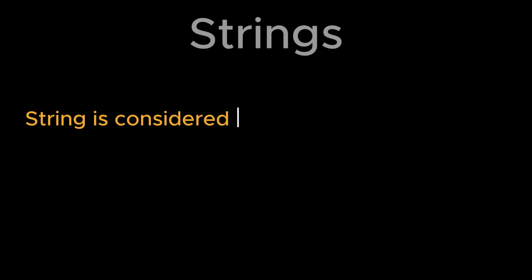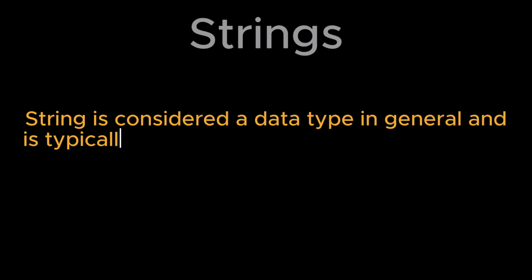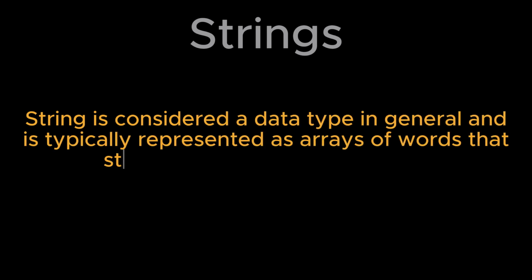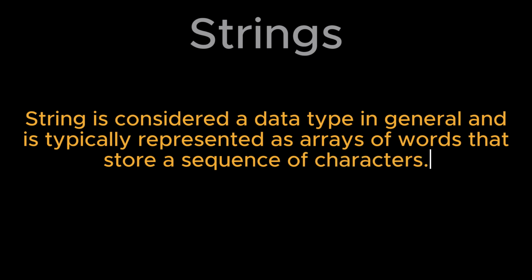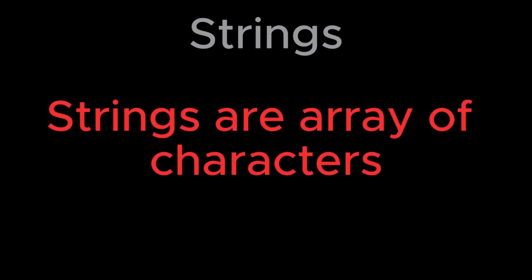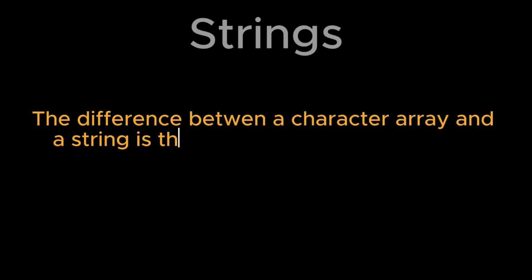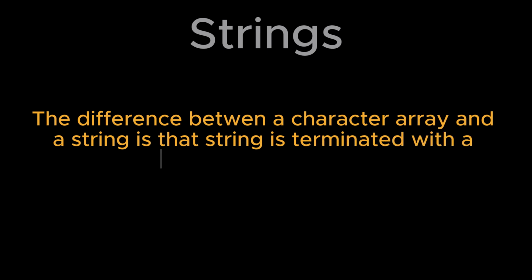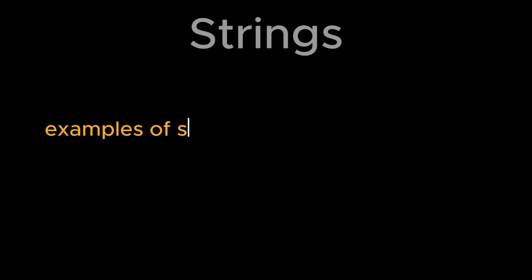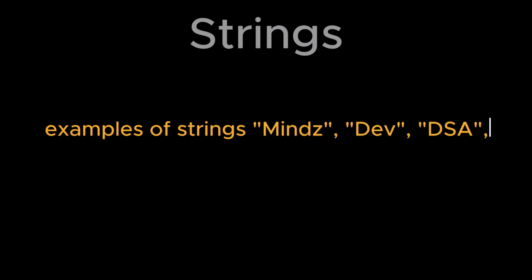So, what actually are strings? String is considered a data type in general and is typically represented as an array of characters that stores a sequence of characters. The difference between a character array and a string is that a string is terminated with a special character, which is \0. Examples of strings: minds, dev, dsa, hello world, etc.